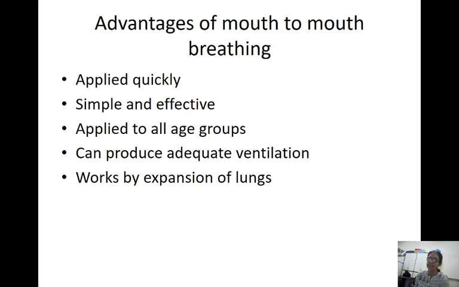And it is very simple, anybody can do it, and it is effective. It will give the desired results and it can be applied to all the age groups and it will produce adequate ventilation. So that's what we want. It works by expansion of the lungs.